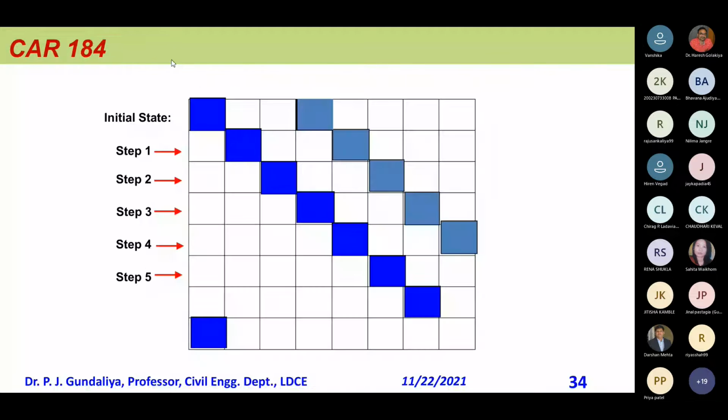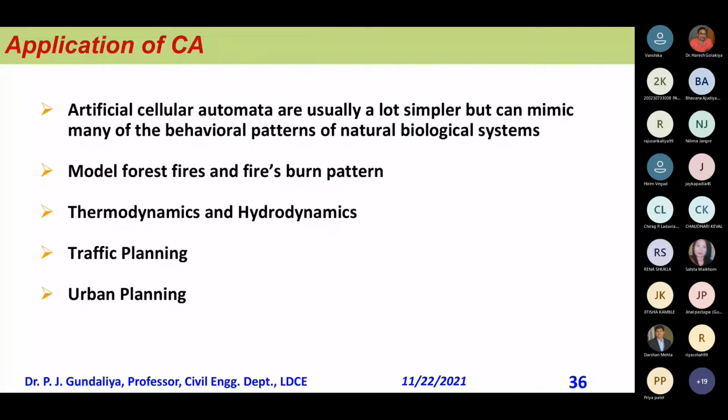Now where do we apply artificial cellular automata? As I said, to model forest fires, thermodynamics, hydrodynamics, traffic planning, urban planning, even structural and geotechnical problems. All those places we can use it. Only see how I should apply it. That is most important. I know the technique, but if I don't know how to apply it, there is no use of it. So in which condition should I go for CA, that is very important.